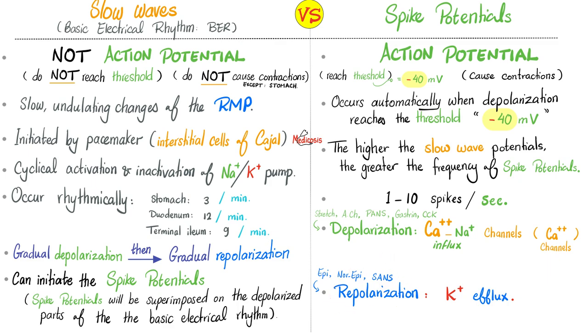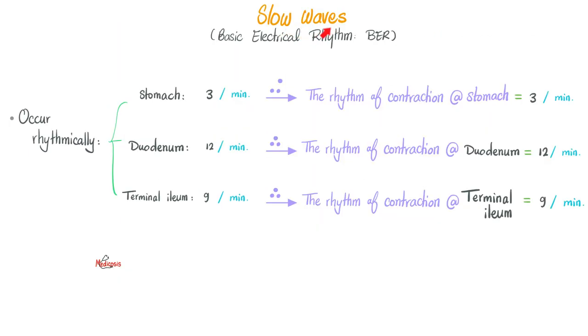What are the factors that repolarize the membrane? Epinephrine, norepinephrine, and the sympathetic nervous system. Because remember that parasympathetic was rest and digest, but sympathetic is fight-flight. When you're running from a tiger, there is no time to rest and digest. The slow wave potentials are very important. They are the background on top of which you lay the foreground.